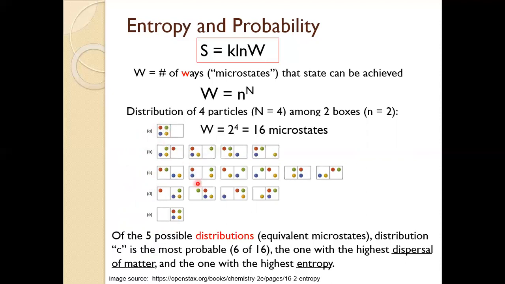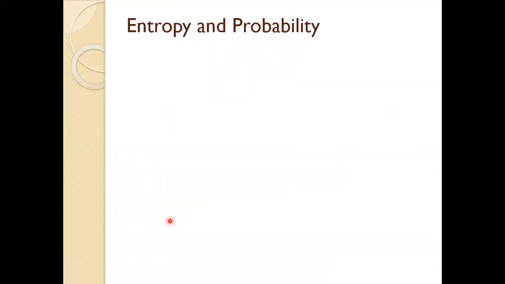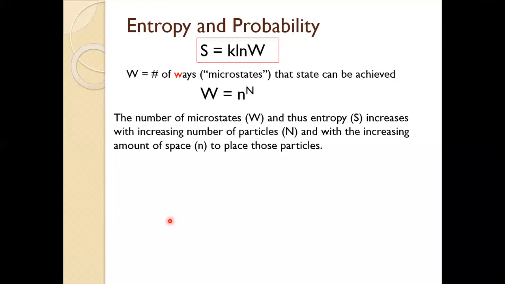So once again, the higher entropy is more probable, lower entropy is less probable. The take-home message from all this discussion about these two equations has to do with the number of microstates and the entropy. As the number of microstates increases, that increases the entropy because of this relationship, and the number of microstates will increase as the number of particles increases and/or as the amount of space to place those particles increases.